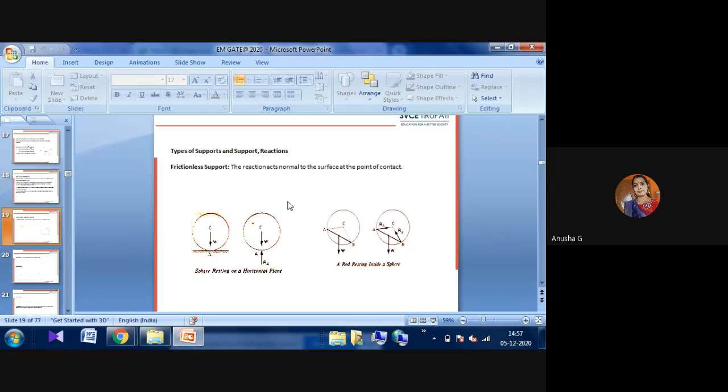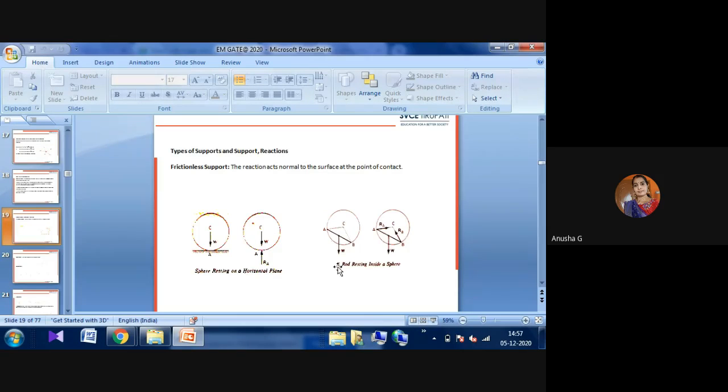The reaction acts normal to the surface at the point of contact. Here you can observe a sphere resting on a horizontal plane. For whatever force is acting on a body resting on any support or ground, there will be some reaction. That reaction will be the opposite reaction. Whatever the load acting towards gravity, oppositely there will be some reaction. That is R_A.